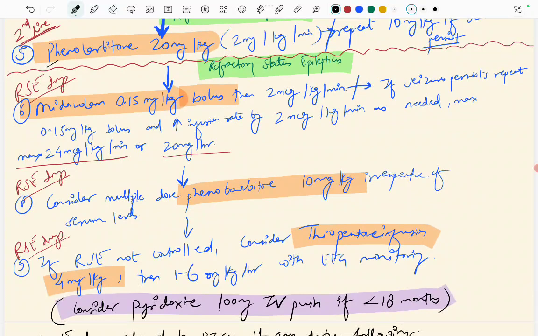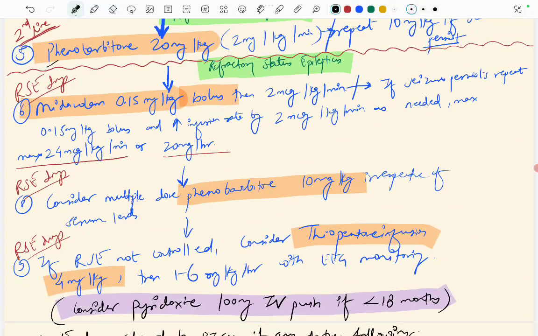Okay, if seizure persists, repeat 0.15 mg per kg bolus and increase the infusion rate by 2 microgram per kg per minute as needed, and maximum we can give 24 microgram per kg per minute or 20 mg per hour. Now after giving midazolam, if the seizure persists, then consider multiple doses of phenobarbital 10 mg per kg, irrespective of the serum levels. And if seizure still persists, we can give thiopentone infusion 4 mg per kg, then 1 to 6 mg per kg per hour with EEG monitoring.